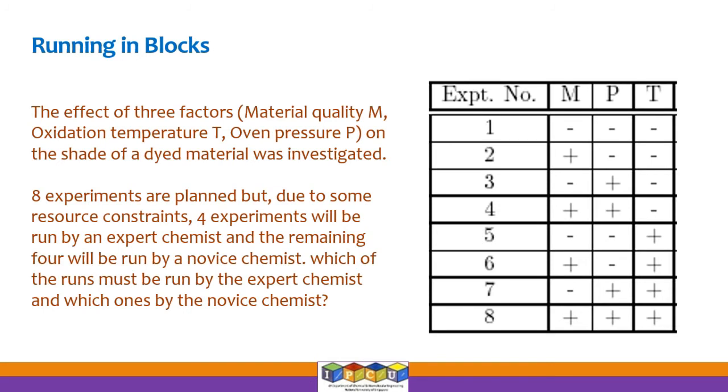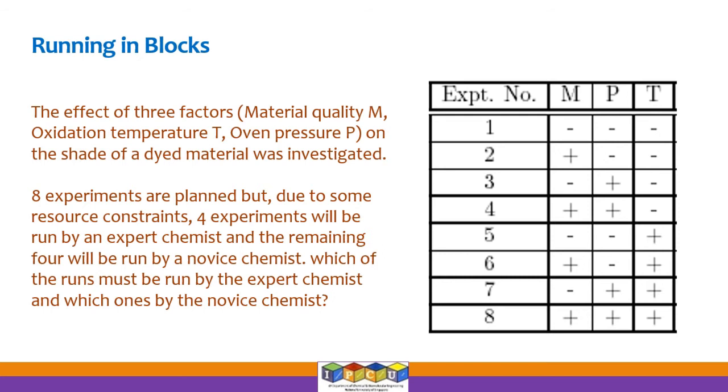Now, here is our familiar scenario where you have three factors, M, P, and T. We have discussed this before. Let's assume there are factors M, P, and T that affect the outcome Y of a certain process. The experimental team has planned 2 to the power of 3 experiments, that is 8 experiments. So a full factorial on the 3 factors. All this is fine. They understand that things should be run in random order, etc.